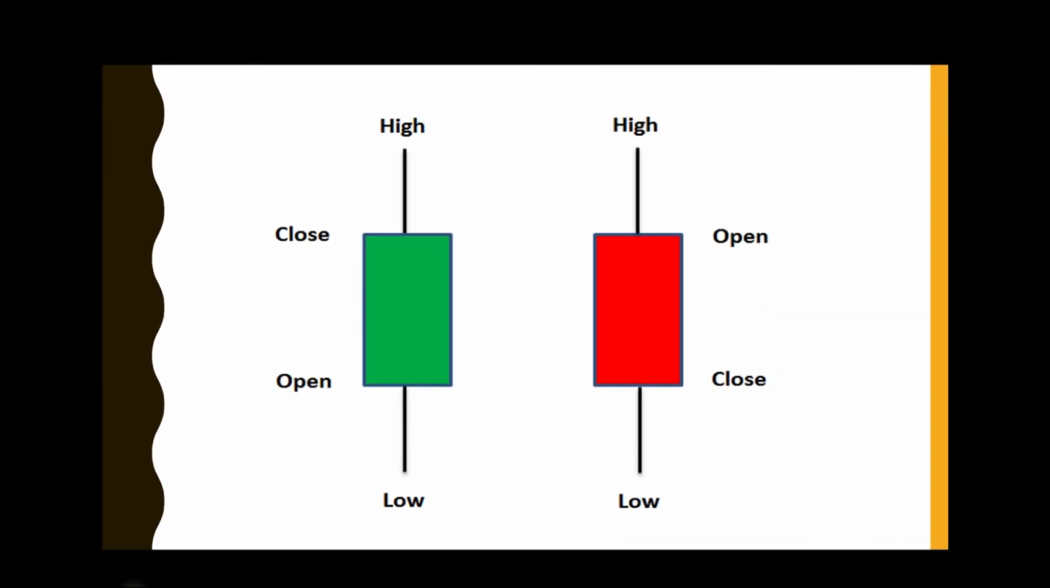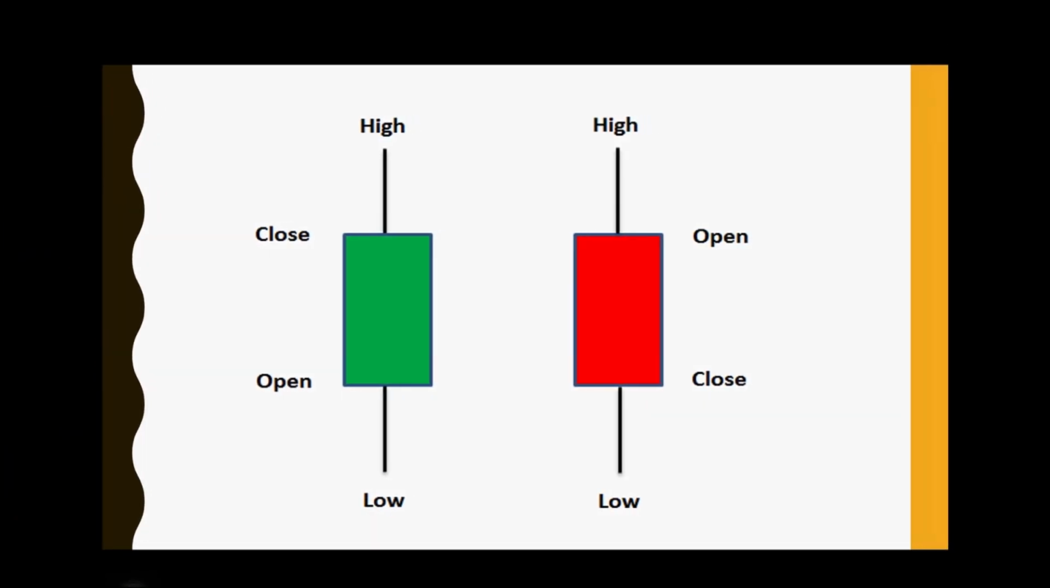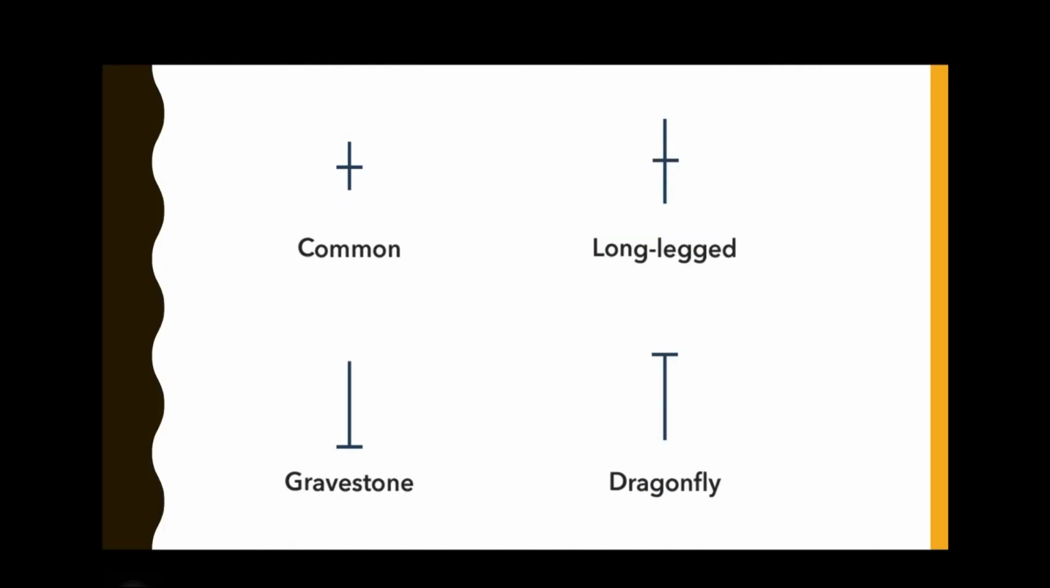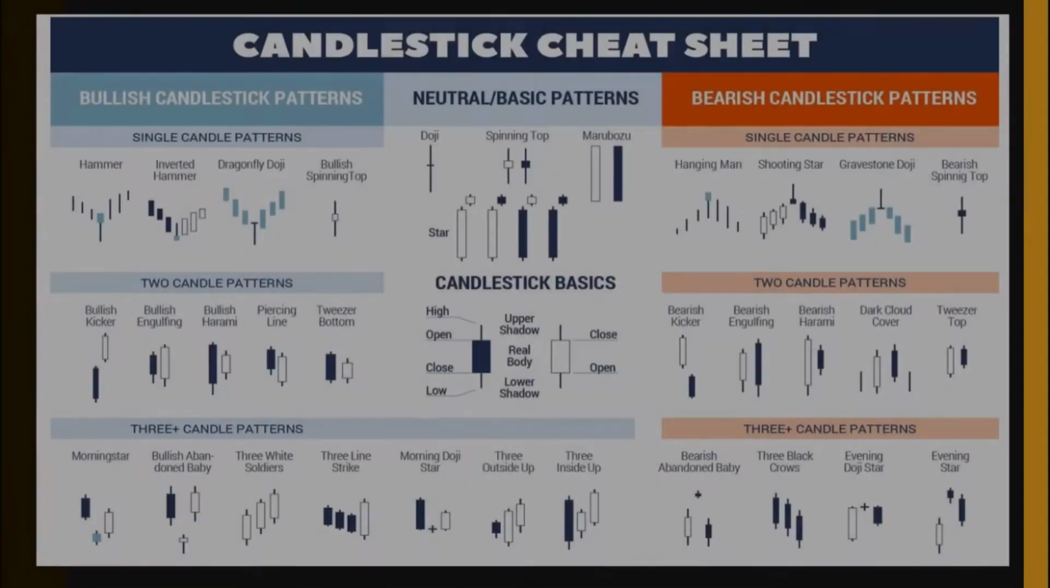Okay? Now, at some point, you will encounter candlesticks with little or no body at all. These candlesticks are called the doji candlesticks. This means that the price open and close at the same level or very near the same level, which is the reason why there is a little or no body at all.